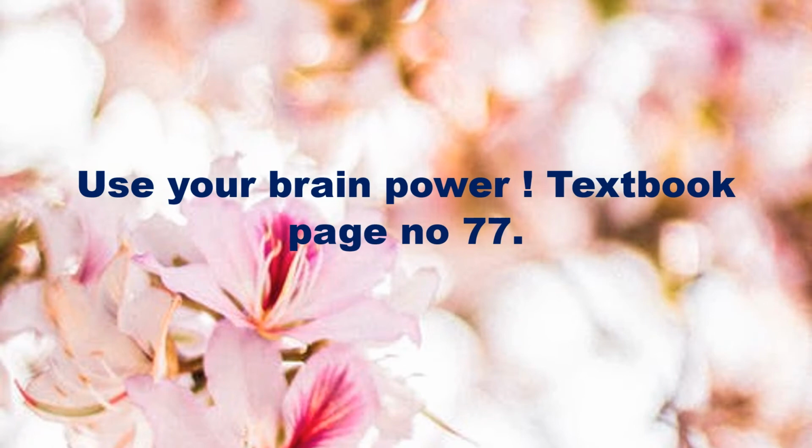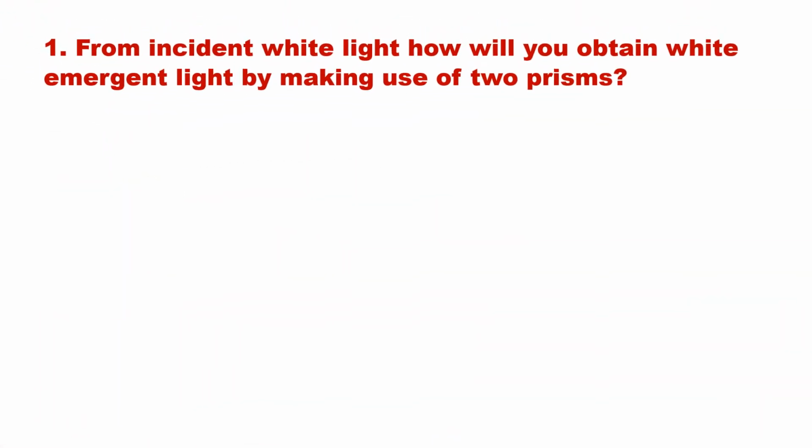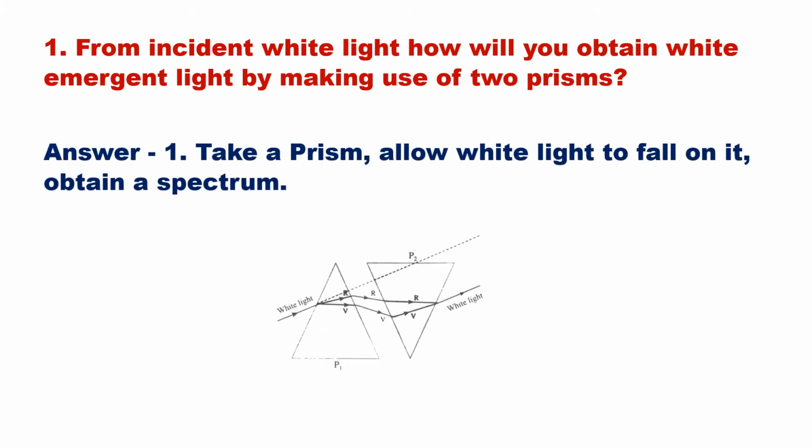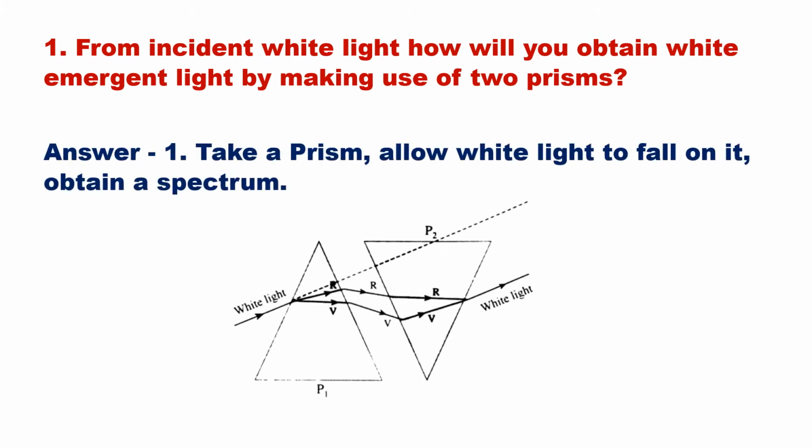Use your brain power. Textbook page number 77. 1. From incident white light, how will you obtain white emergent light? By making use of two prisms. Answer. Take a prism, allow white light to fall on it.